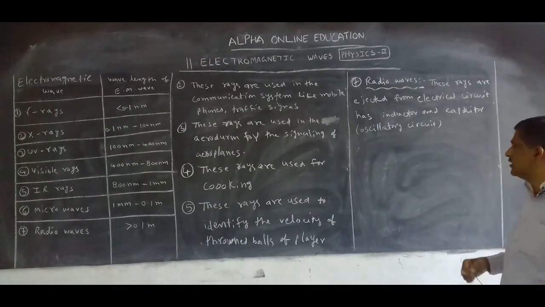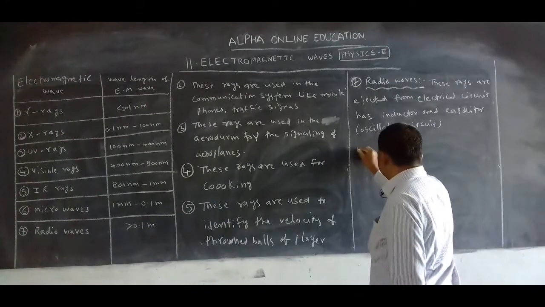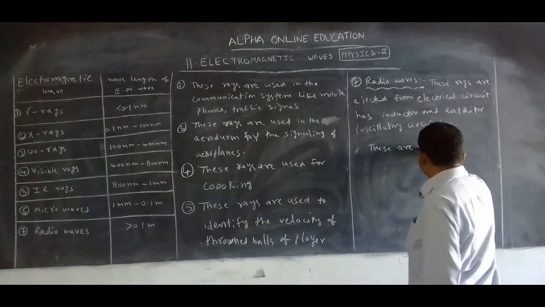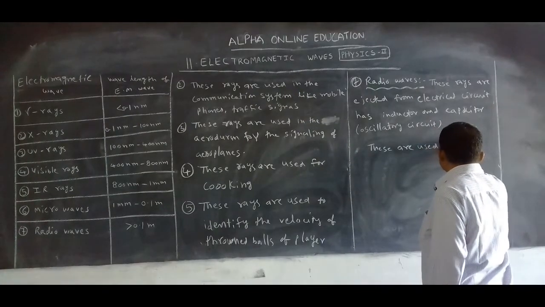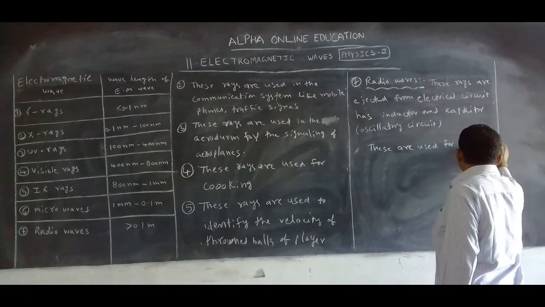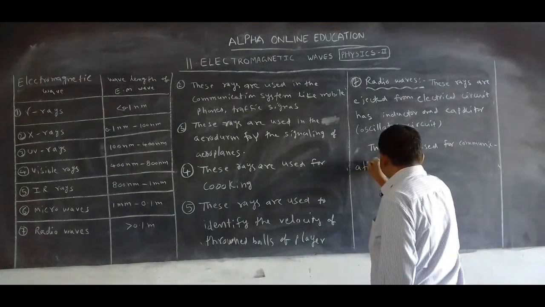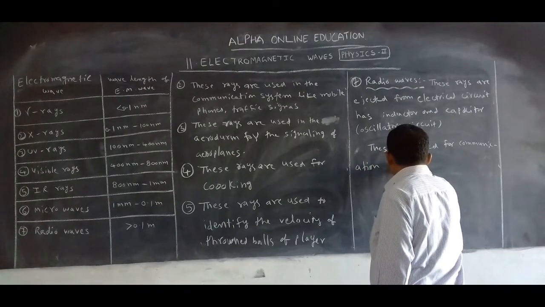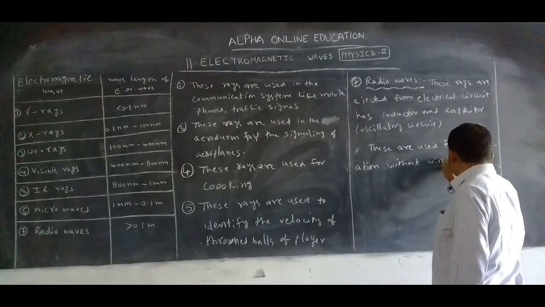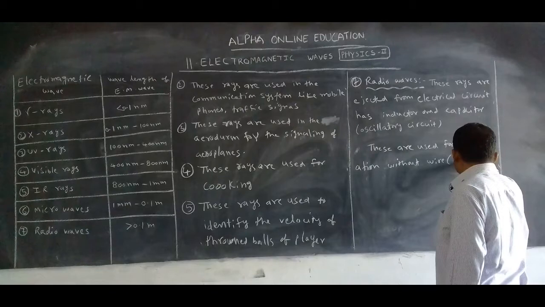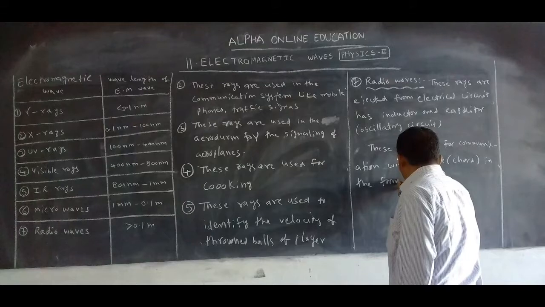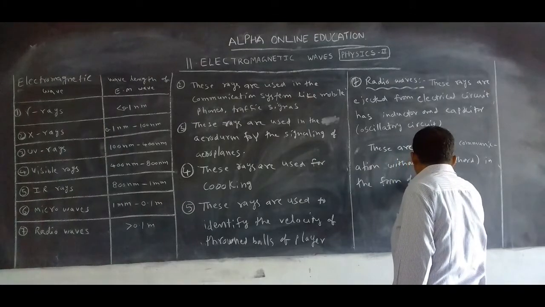Now what is the use of the radio waves? The first one, these rays are used for communication without wire, that is called cord, in the form of broadcasting.